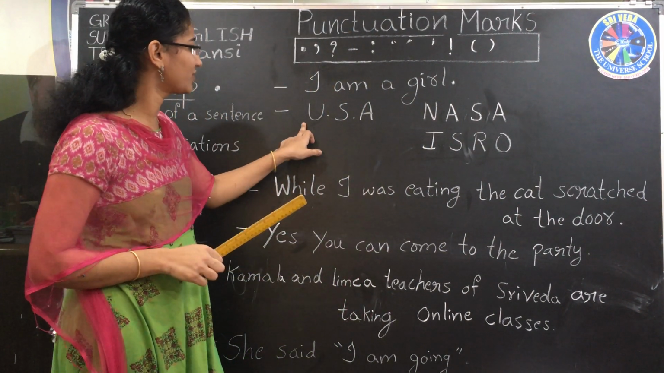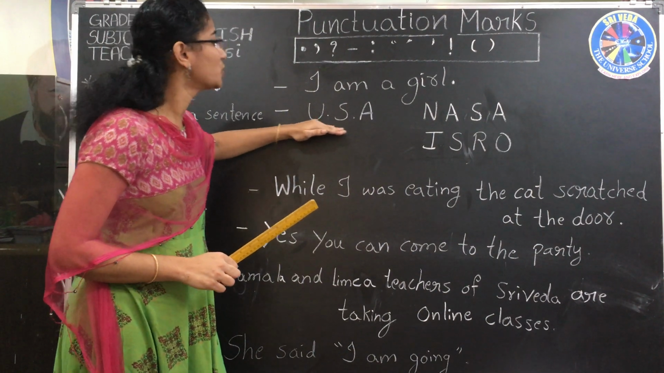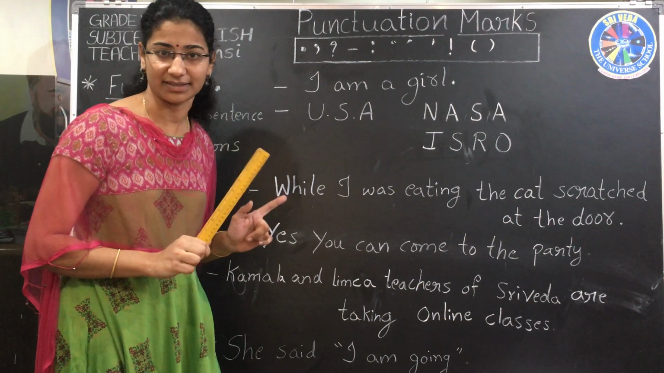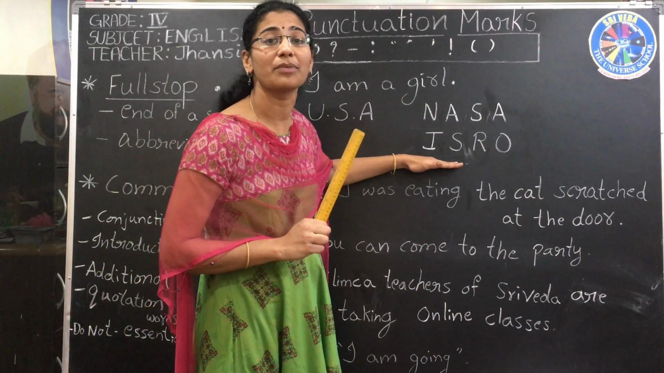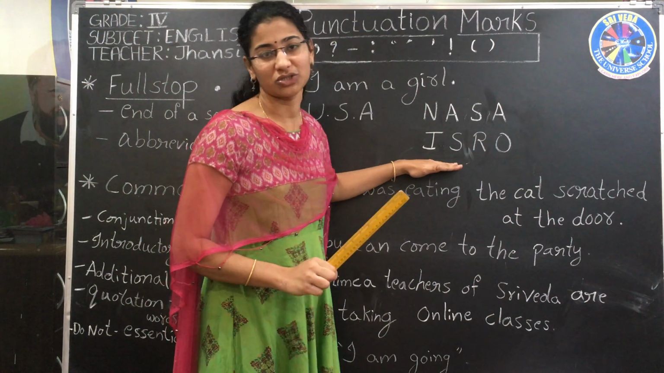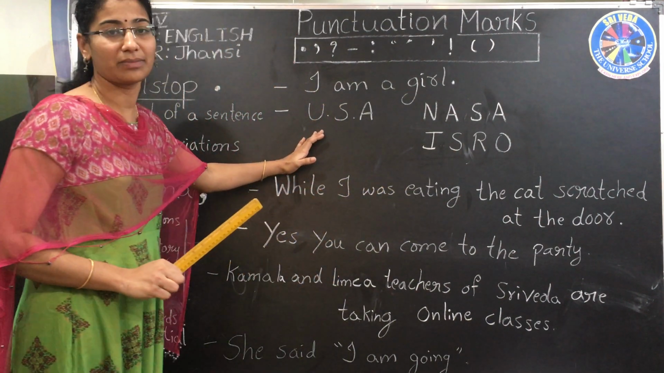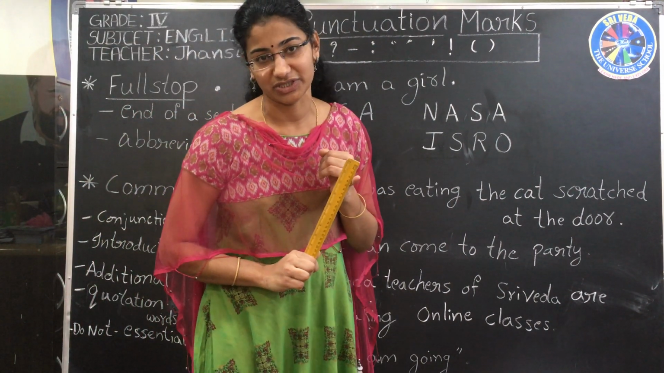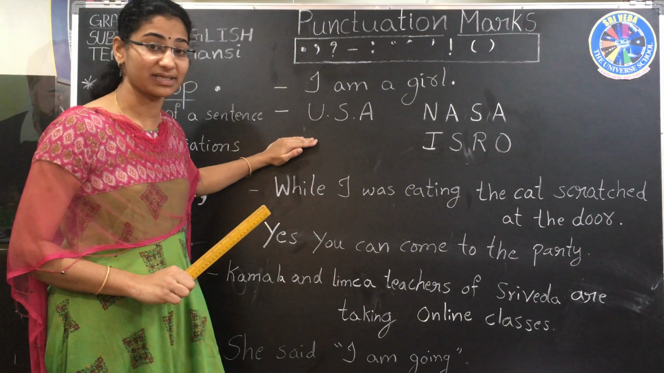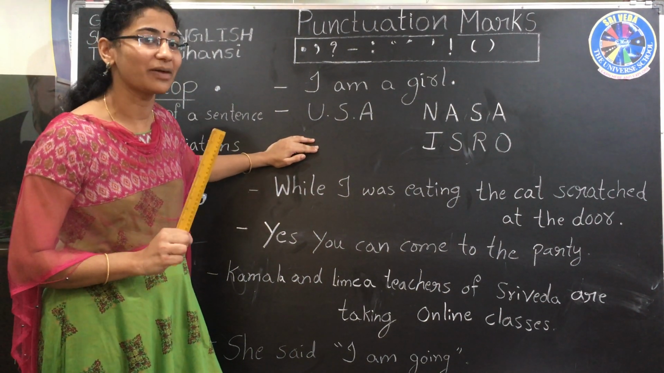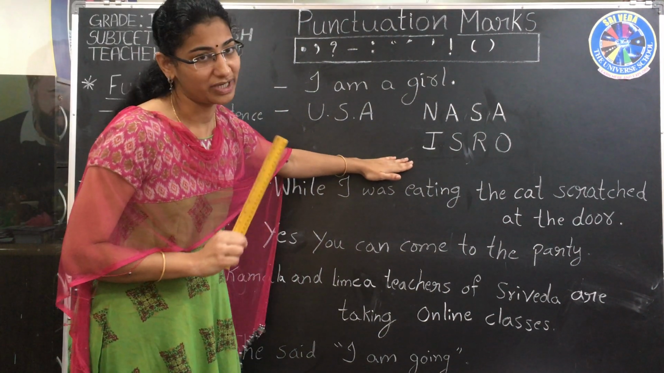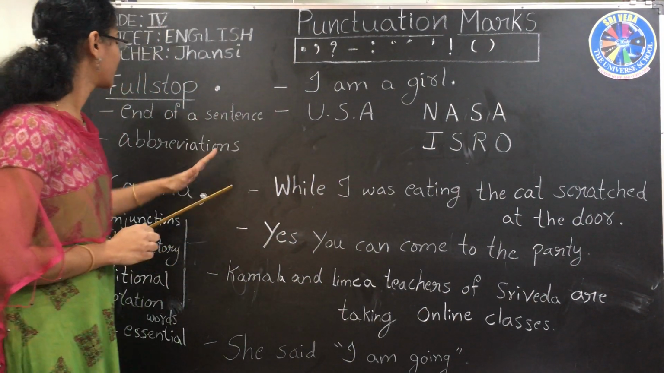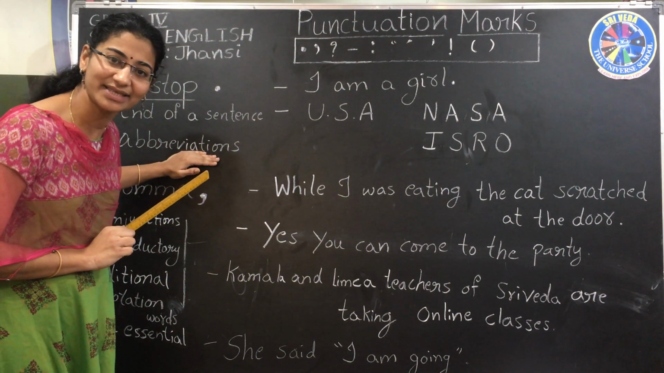For abbreviations pronounced letter by letter, U, S, A, we can keep the full stop in the middle of the letters. But for abbreviations which are pronounced like a word, no need to keep the full stop. You have to remember these two for the full stop. One is at the end of a sentence, we'll use a full stop. Another one is abbreviations. Note that also. This is about full stop. Clear with this? Very good.